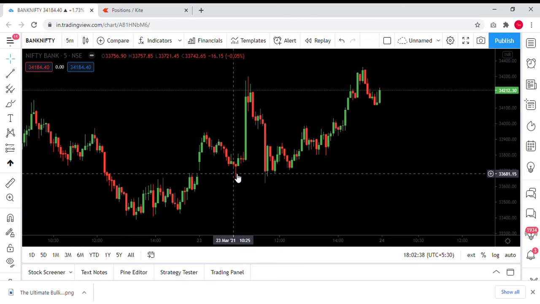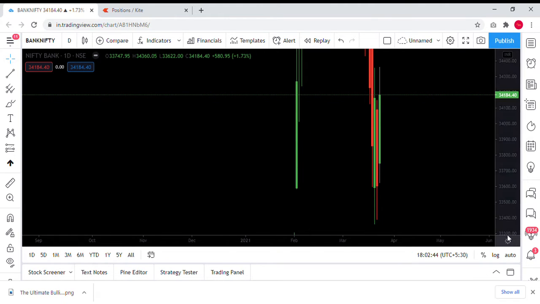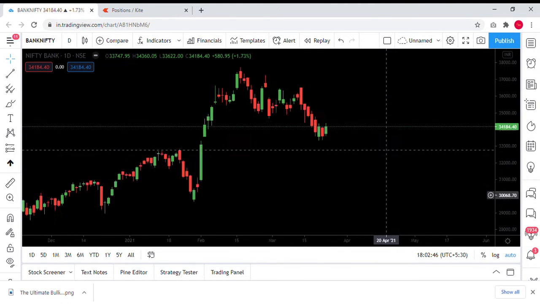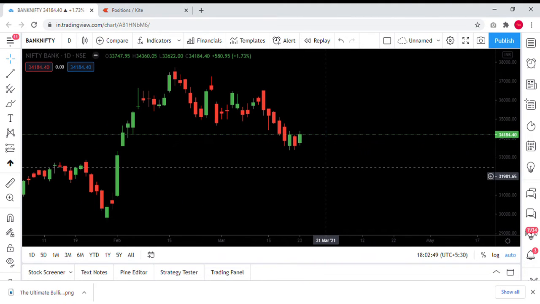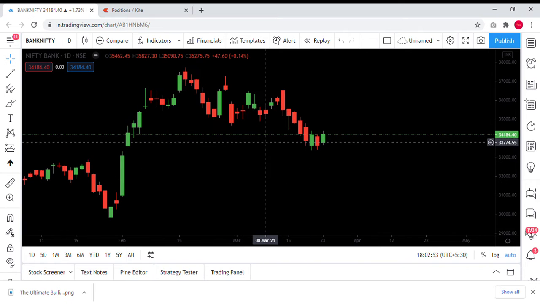Okay, let's get into the market. Let's understand the basic structure first, as we always do, and then get into the day's setup. Now, if you look at it, this is basically the Bank Nifty chart. I'm open in the daily format.